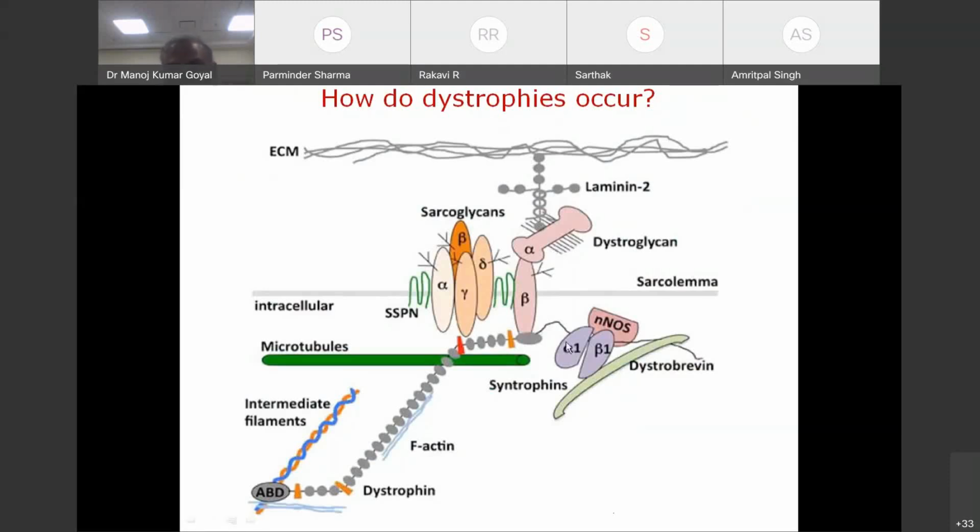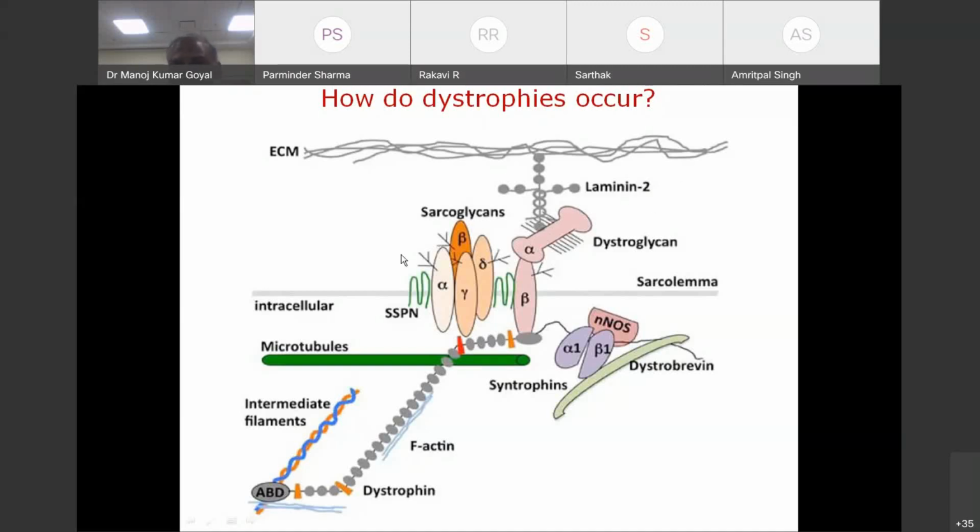If this is disrupted, the sarcolemma cannot bear this force and it ruptures. This disruption can be due to any of these proteins: it can be due to dystrophin, dystroglycan, laminin, the ECM, or dystrobrevin or syntrophin. So accordingly, we will get different types of muscular dystrophy. If the impairment is in dystrophin, there is going to be muscle membrane damage, and eventually we are going to get muscle death.